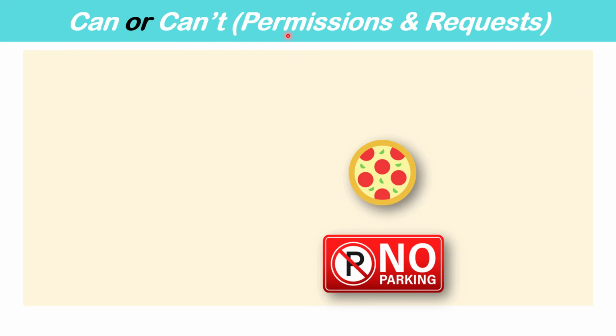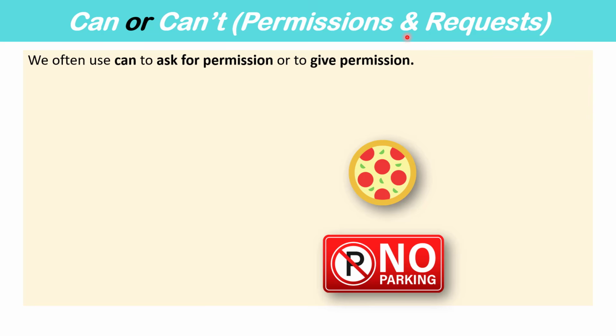Now let's look at can or can't with permissions and requests. We often use can to ask for permission or to give permission. This is very common for students to ask teachers questions using can, or their parents. For example, can I open the window? Here we are asking for permission.